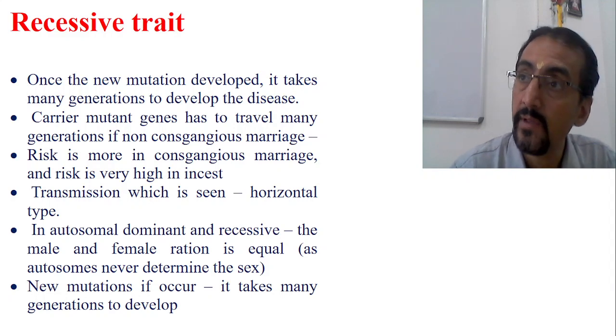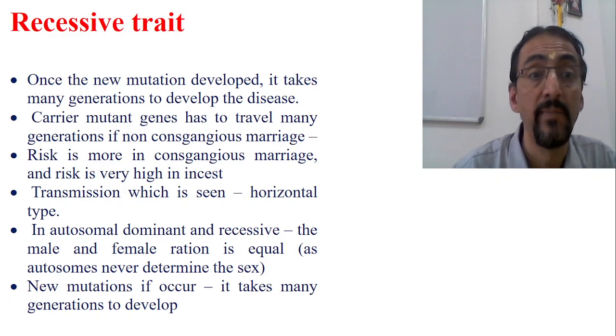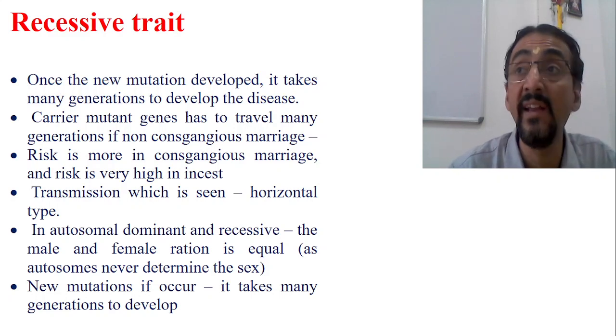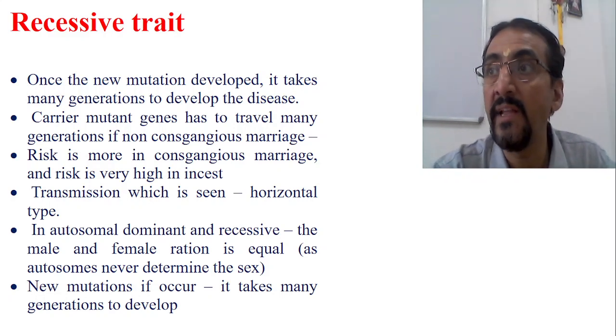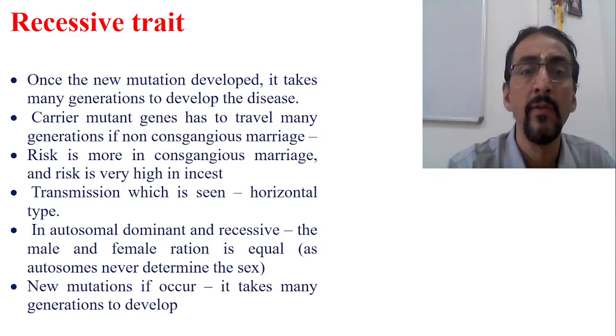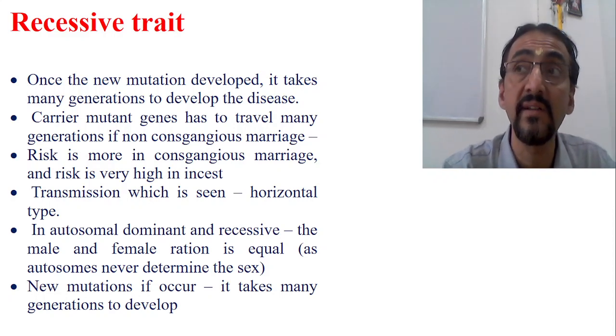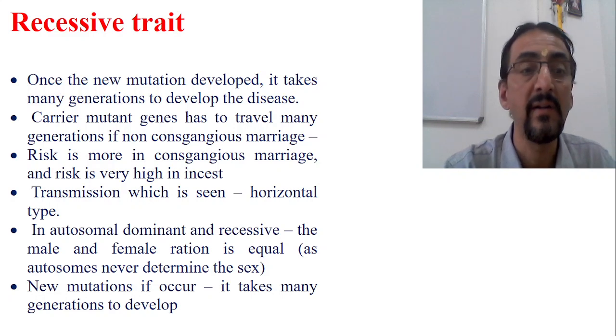A new mutation developed, and there is some consanguineous marriage, so then there is a possibility. The risk is more in consanguineous marriage and very high in incest. Incest means marriage or mating with very close relatives, first degree relatives. In such conditions the risk is more. The transmission seen in such cases is horizontal transmission.